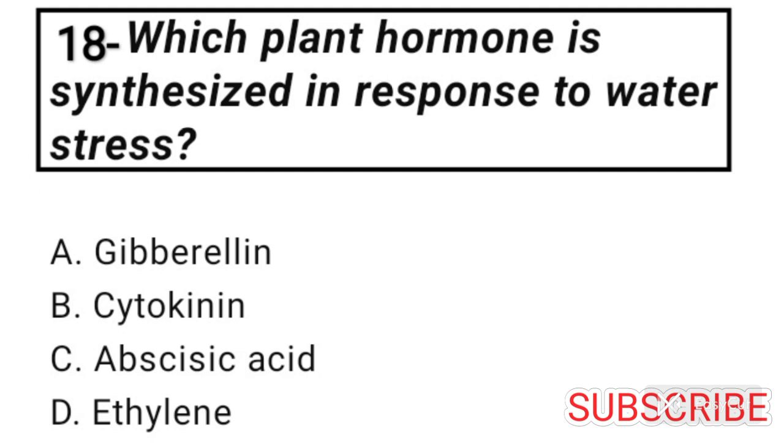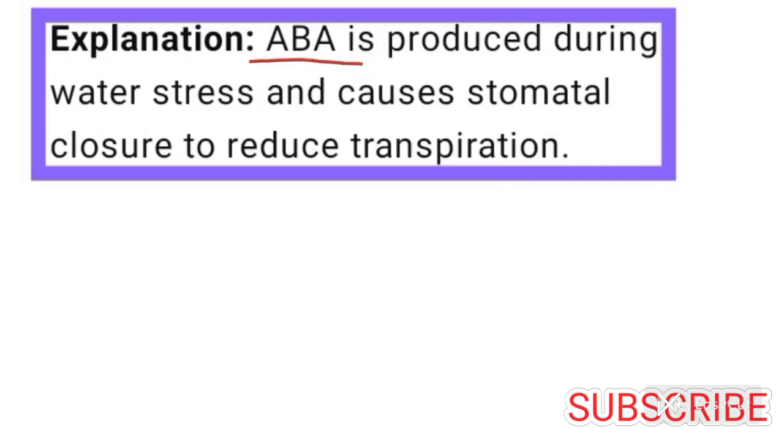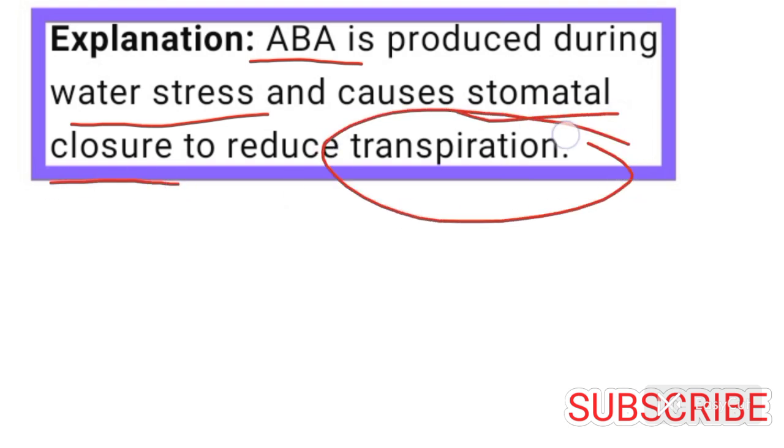Now come to question number 18. Which plant hormone is synthesized in response to water stress? Abscisic acid is the plant hormone which is synthesized in response to water stress. So option C is correct for question number 18. Abscisic acid is produced during water stress and causes stomatal closure to reduce transpiration.